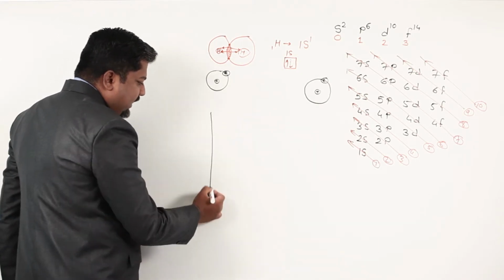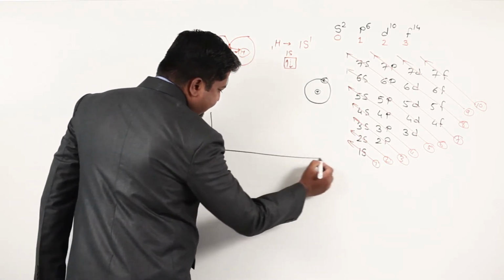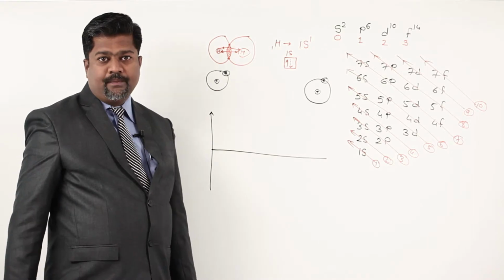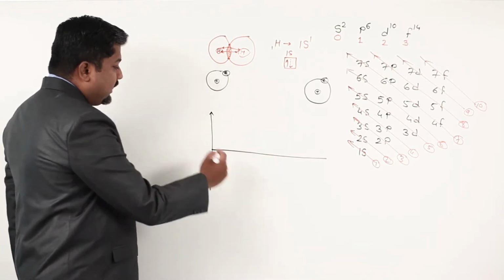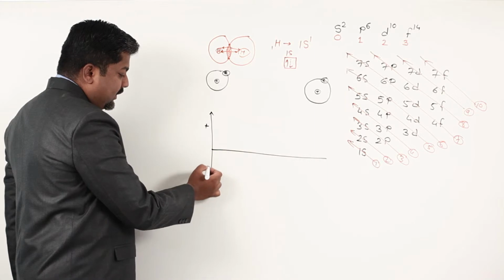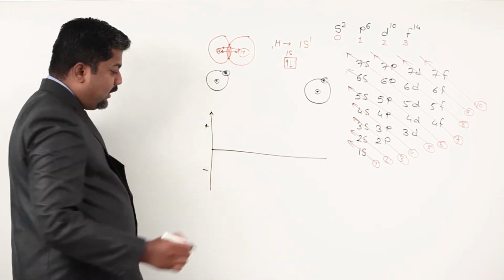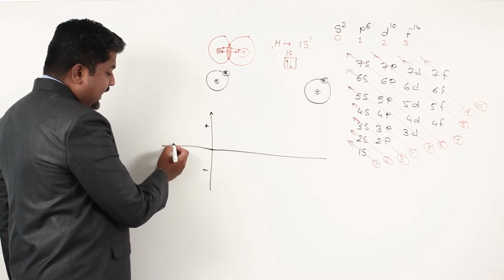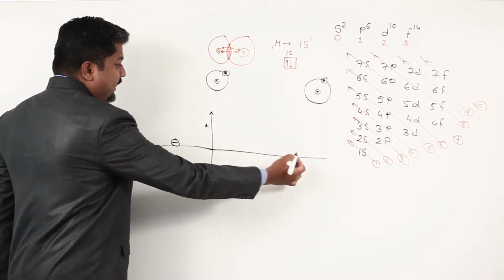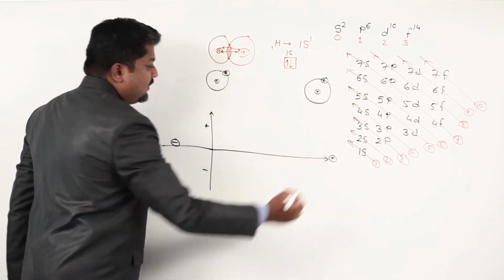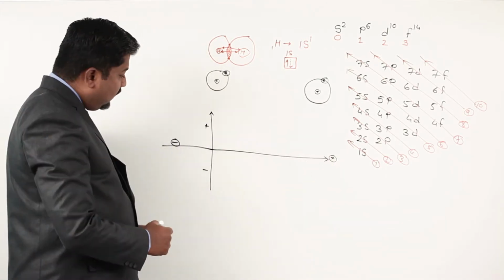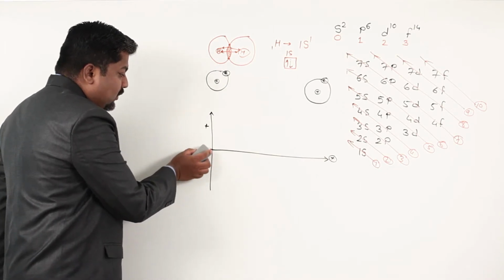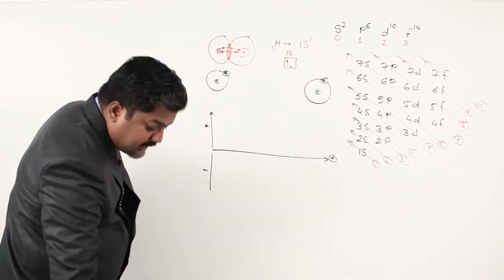If graphically I have to show, you must be familiar with graph reading also. You are aware that this side of the y-axis is positive, whereas this side is negative. This side of the x-axis is negative, this side is positive. We are not taking this negative side into consideration, so I am eliminating this portion.